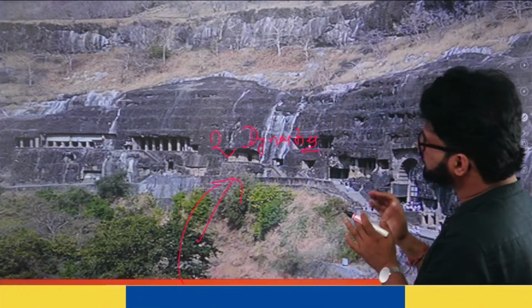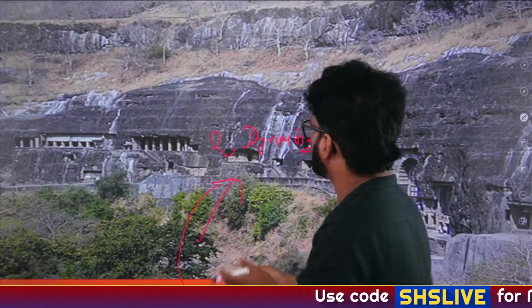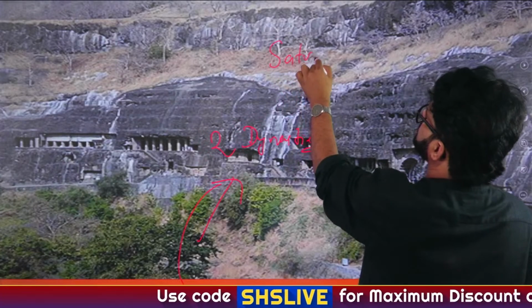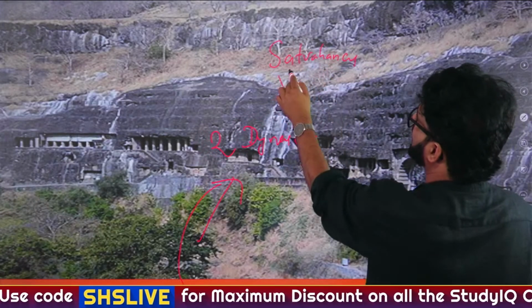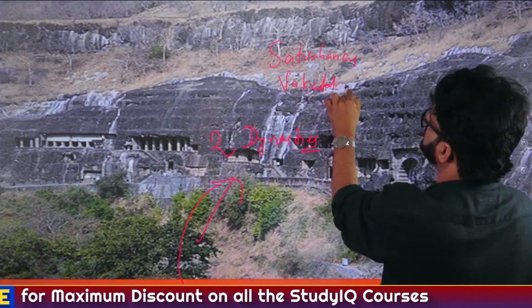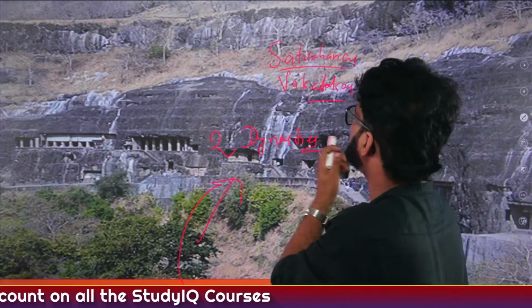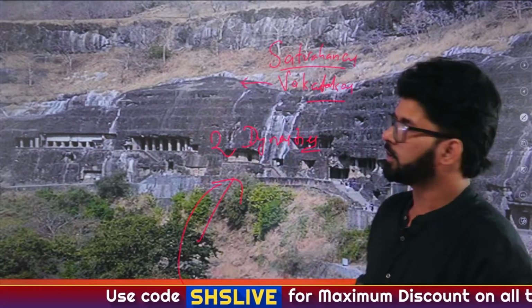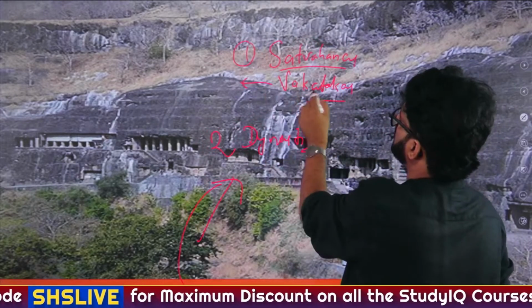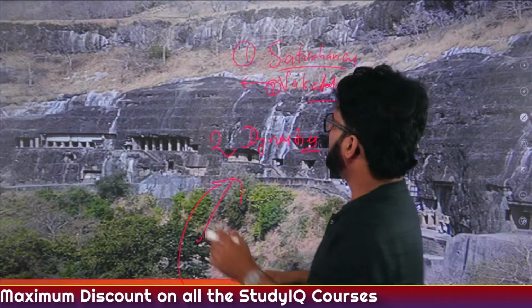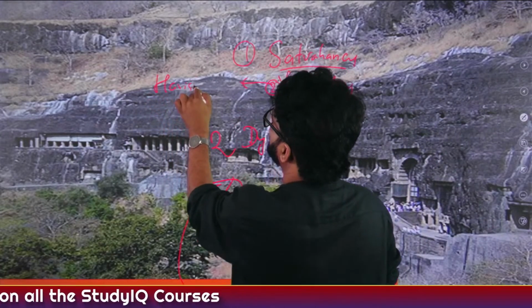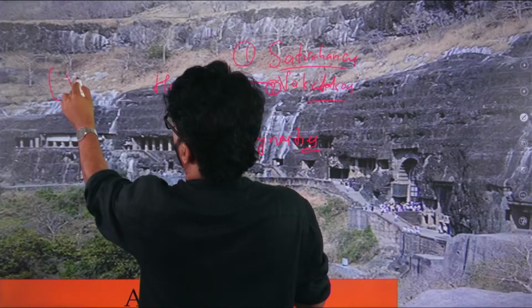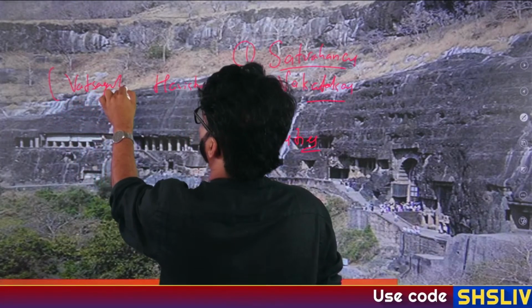So the 2 dynasties involved in the creation of Ajanta caves were the Satavahanas, who made 4 or 5 caves, and then the Vakatakas. We don't know the exact ruler of the Satavahanas who made it, but we know the exact ruler of the Vakatakas who made most of these caves. What was his name? Satavahana 1, Vakataka 2. The name of that ruler was Hari Sen, and he belonged to the Vatsagulma branch of the Vakatakas. We have discussed this.